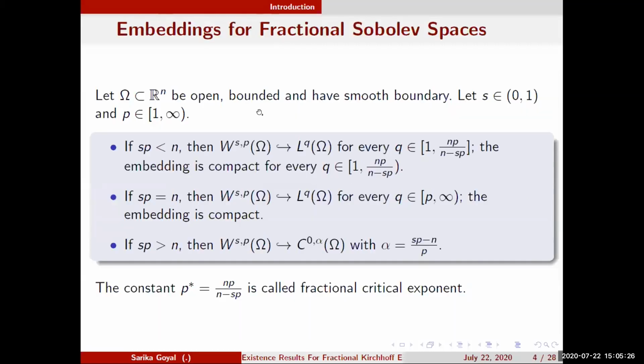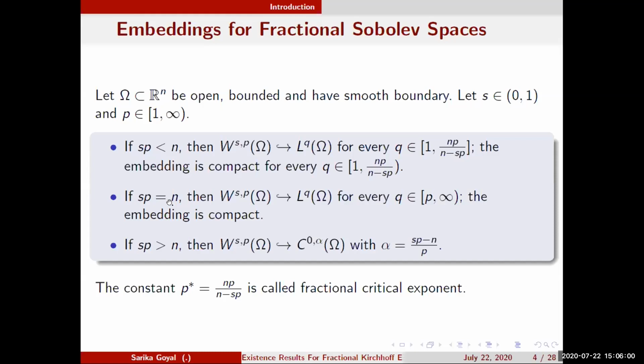And these are the embeddings, known as the fractional Sobolev embeddings. For Omega open and bounded with smooth boundary, for s belonging to (0,1) and p lying between 1 and infinity, in case n is greater than ps, W^{s,p} can be embedded into L^q for every q belonging to [1, np/(n-sp)], and it is compact when q is not equal to np/(n-sp).